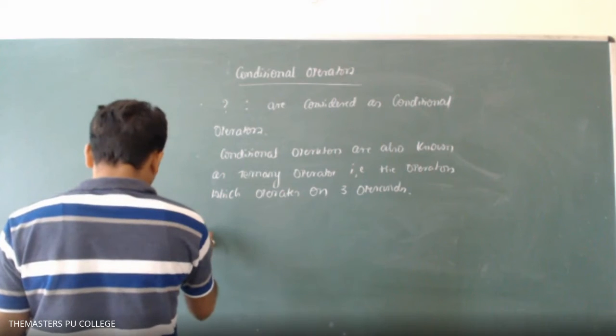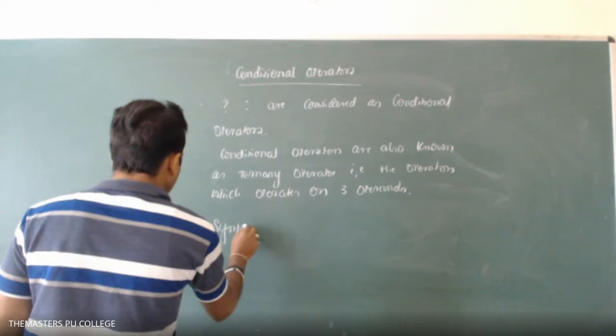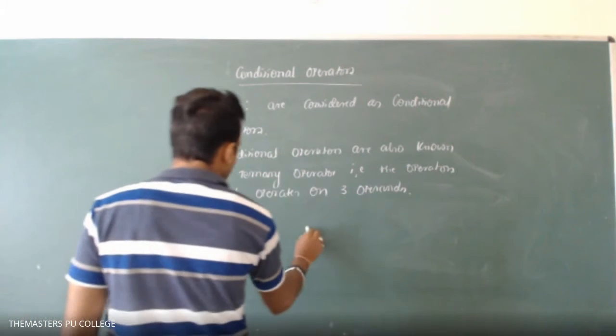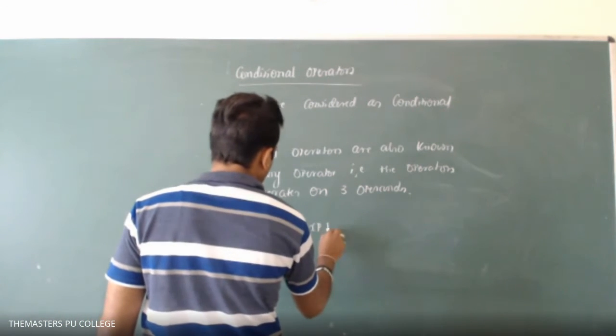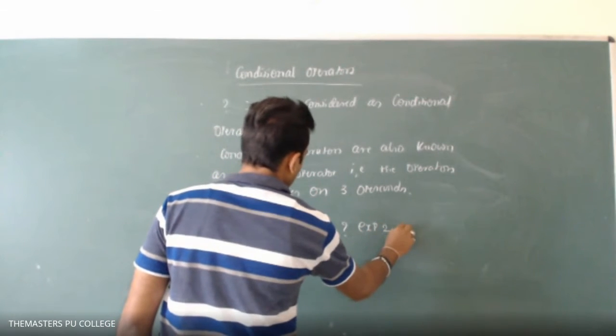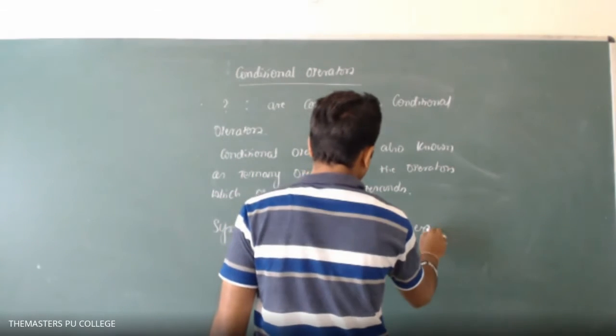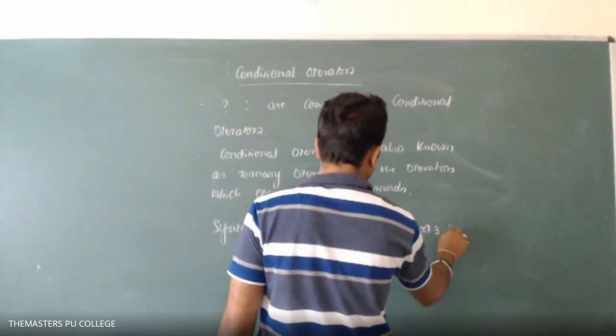The syntax will be like this. Here I'll write the syntax in points. Expression 1 question mark, expression 2 colon, expression 3 semicolon.